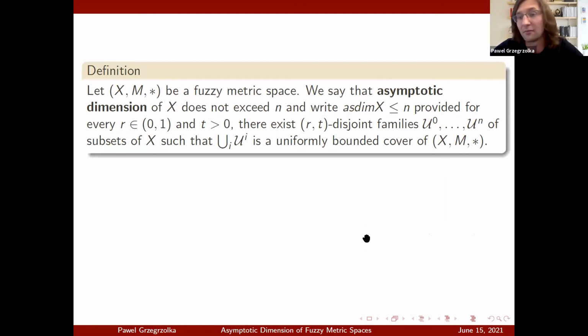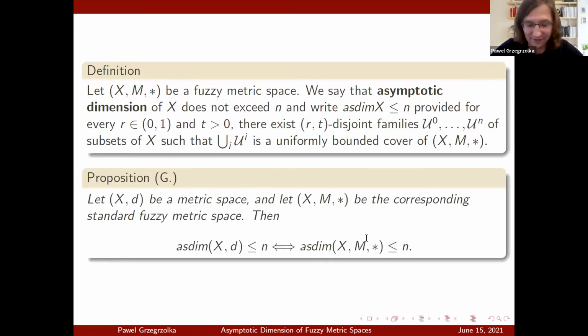Well, do the asymptotic dimensions agree? That should be indeed the case, and it is the case. One can show that the asymptotic dimension of a metric space agrees with the asymptotic dimension of the induced fuzzy metric space that we call the standard fuzzy metric space. This is a result that we would like to have, and we do have it. So the asymptotic dimensions agree whenever the metric space induces the fuzzy metric space.